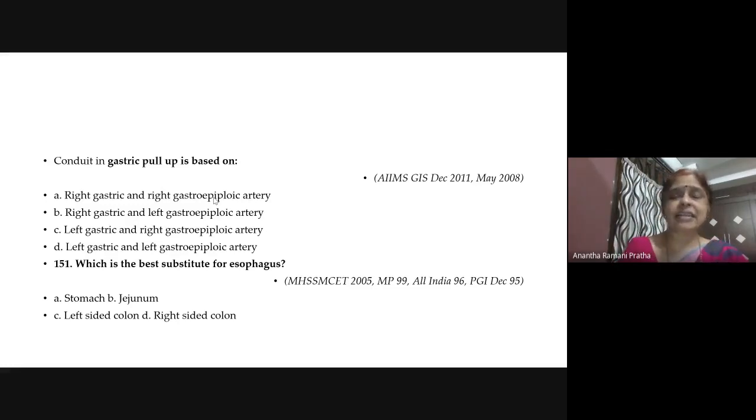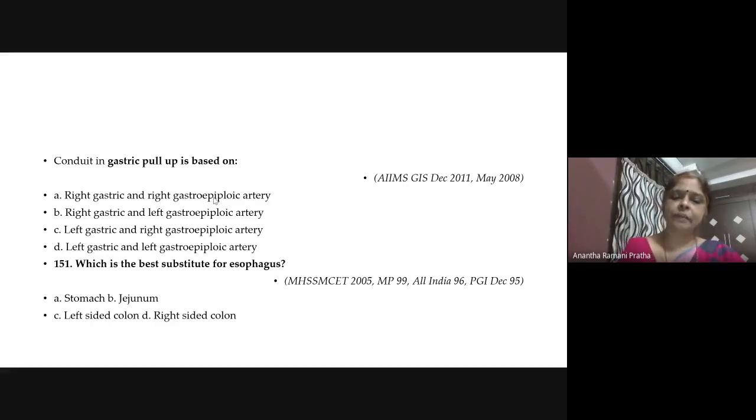We have a right gastric, a left gastric, a gastroduodenal, right gastroepiploic, left gastroepiploic. So many arteries are there for the stomach. But what they do generally is they mobilize the stomach. So you have to mobilize it to pull it into the thorax, isn't it? So you have a spleen attached to the stomach through short gastric vessels.